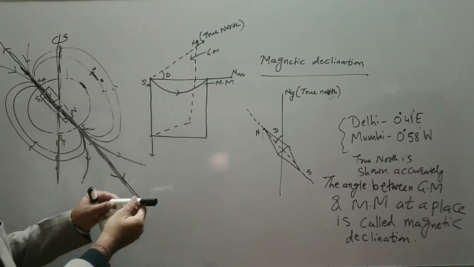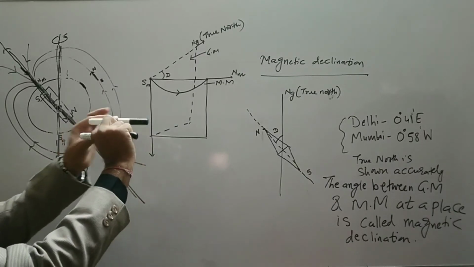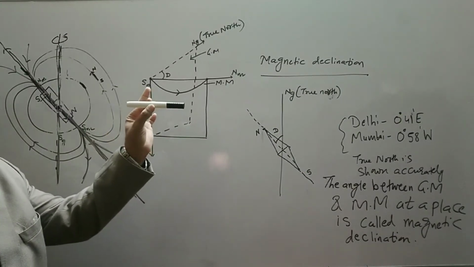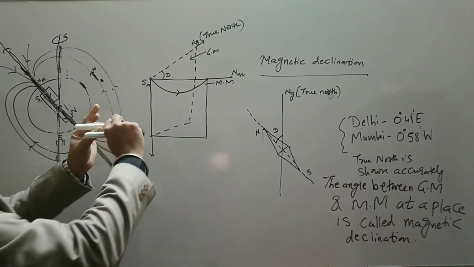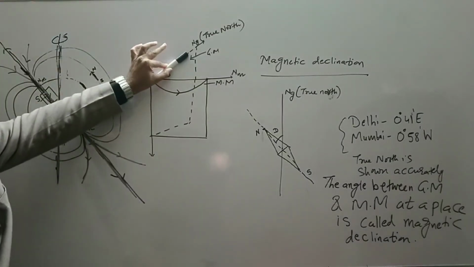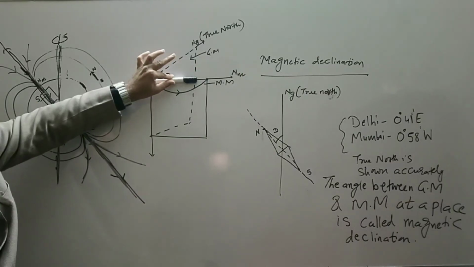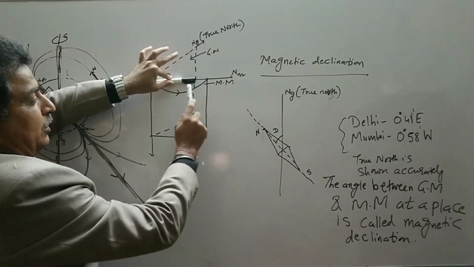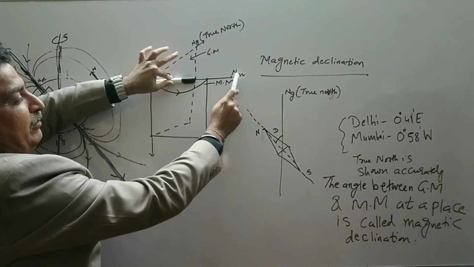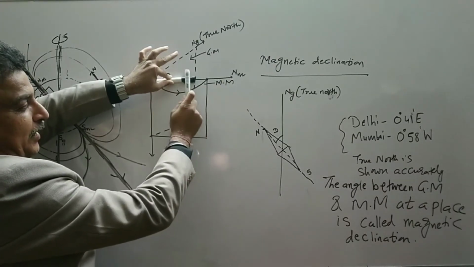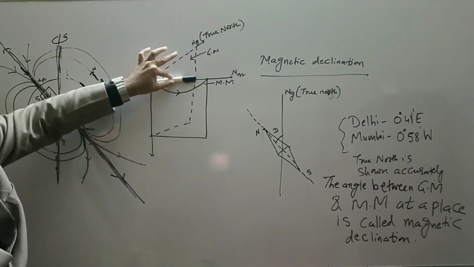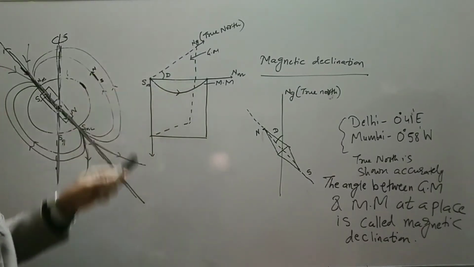It means if I hang a needle, or let us assume you hang a bar magnet, it should point towards true north. Instead of this, it aligned in the direction of the magnetic south. So this is magnetic north. This is our north pole, but its behavior is south. So this north of the magnetic needle points towards the magnetic north, or you can say the south of the earth. So this angle is called the angle of declination.